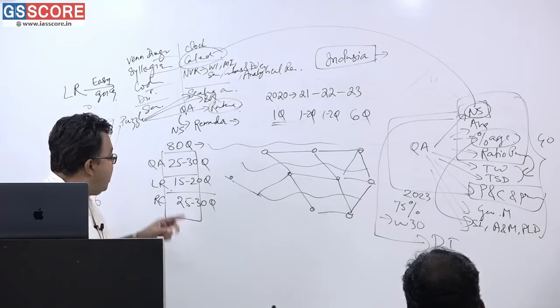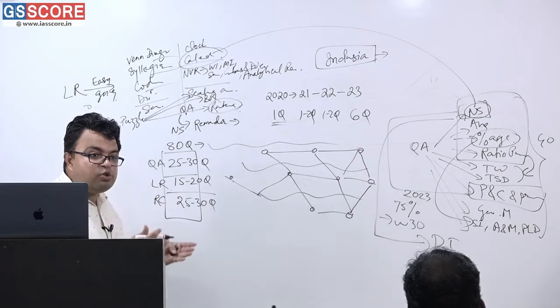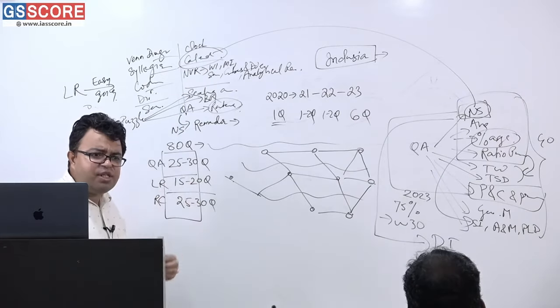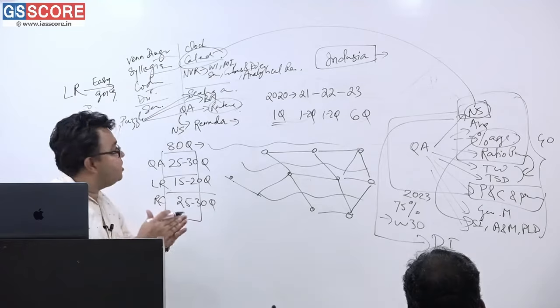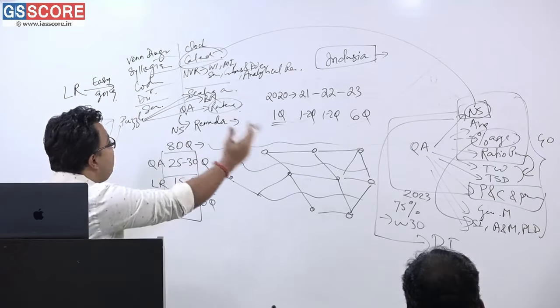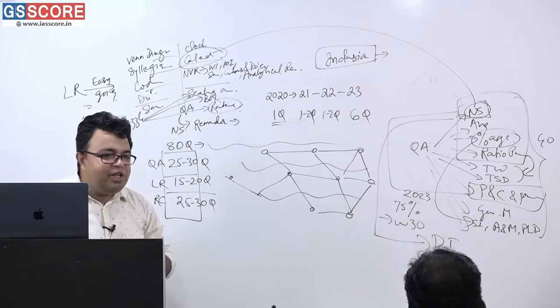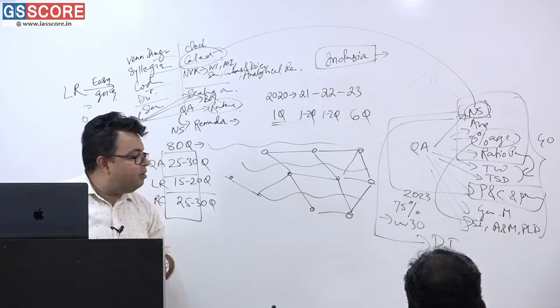And in the LR section also, some questions I have visualized have the concept of number system. So quantitative aptitude plus logical reasoning concepts are there in a single question. Of course, reading comprehension I am not talking about here.